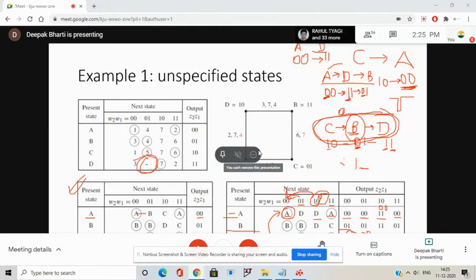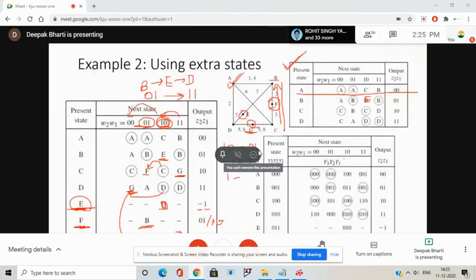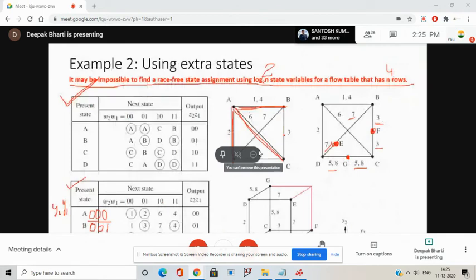You had the option to exploit this, and that's why your state assignment was done in this way. But in this particular example, all the entries were specified, and there was no other way to do a race-free state assignment.